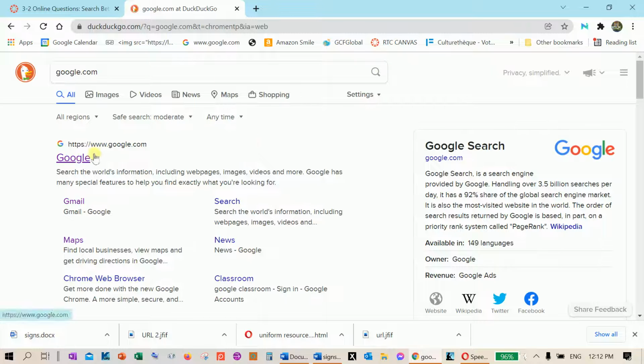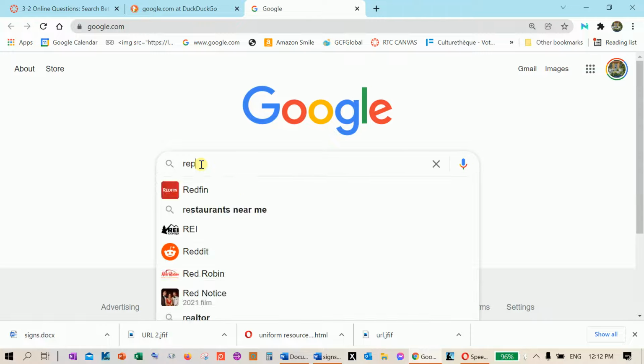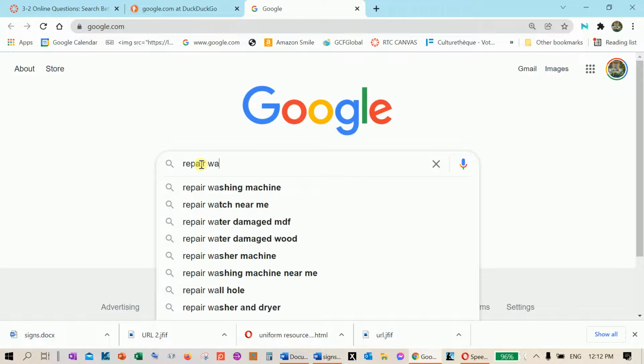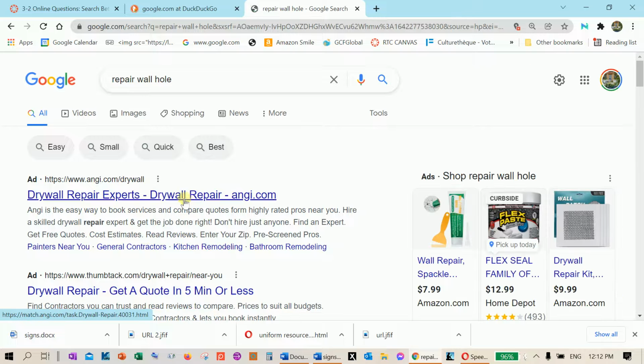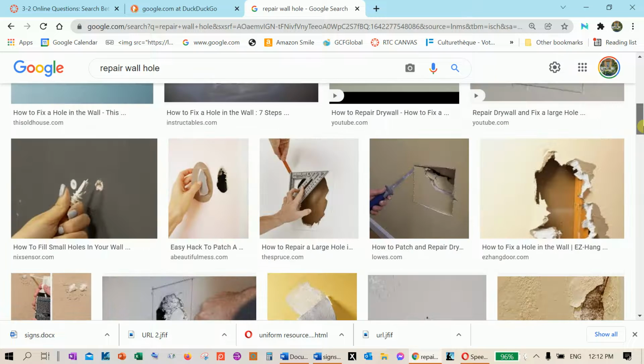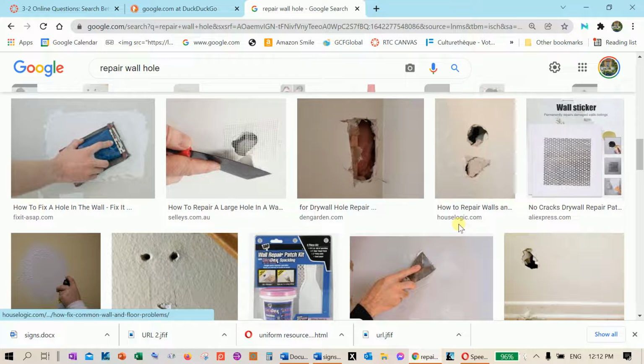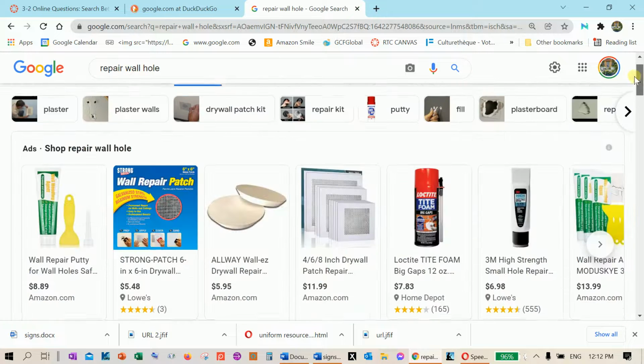And once I get to Google, I can put, let's see, repair wall hole. And now I want to click on images. And here I get some shopping type things, and I'm not getting exactly what I want. I have a lot of companies in here, and these may or may not be Creative Commons and usable pictures.